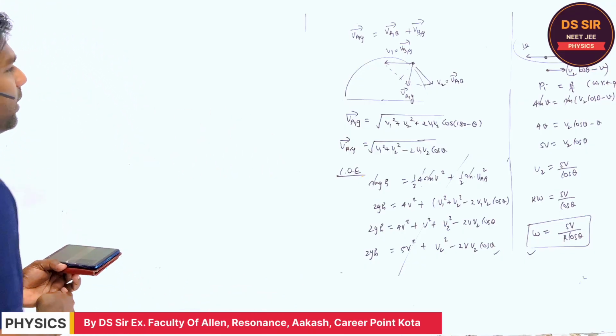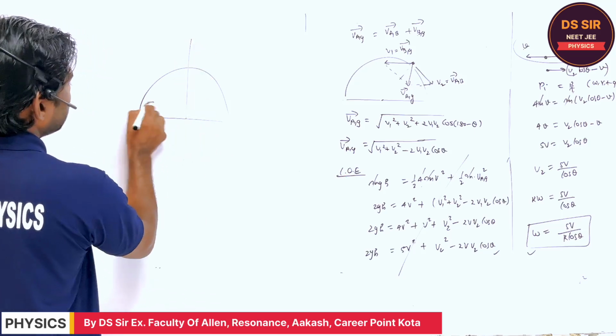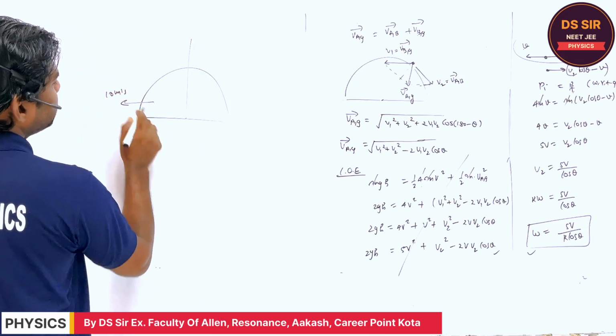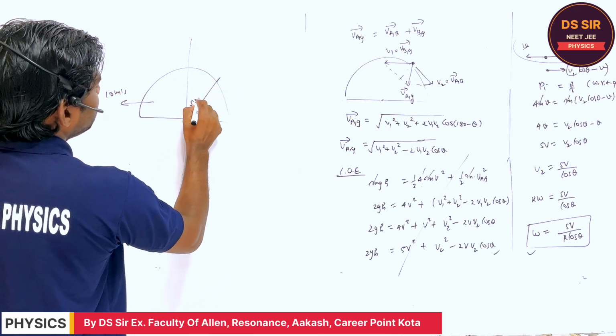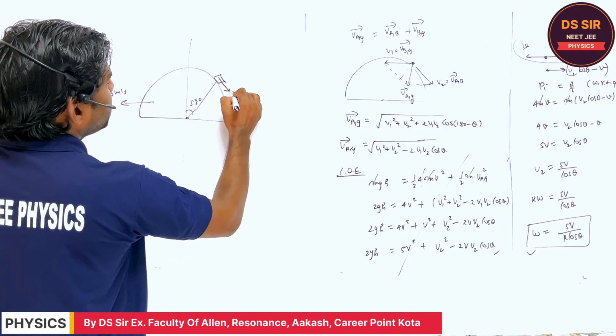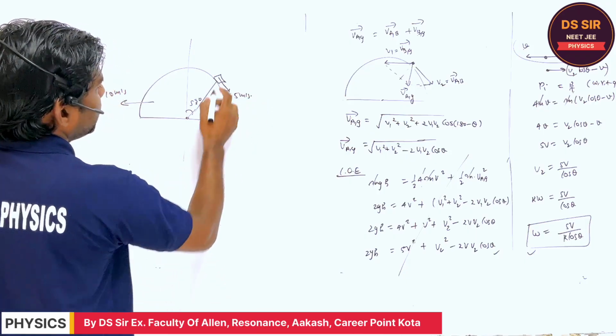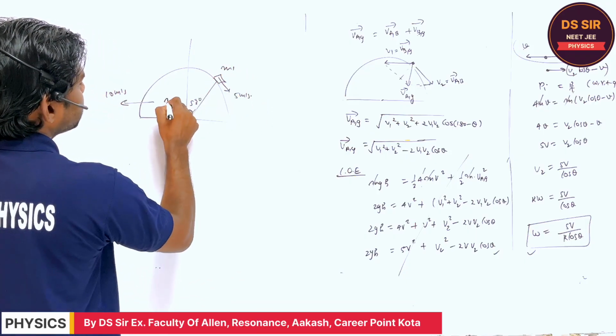Okay, one question I am asking. Suppose this is the block moving with 10 meter per second, and this is the angle 53. With respect to the hemisphere, this is moving with 5 meter per second. This is m1, this is m2.